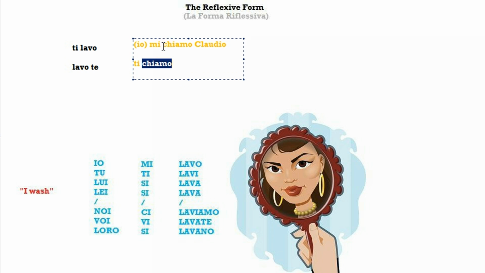We see that it looks exactly the same as this one, which means that this is the very first person singular. Present simple, chiamare, to call. So basically, chiamo means I call. So io is omitted but should be there. Okay, so let's add it.